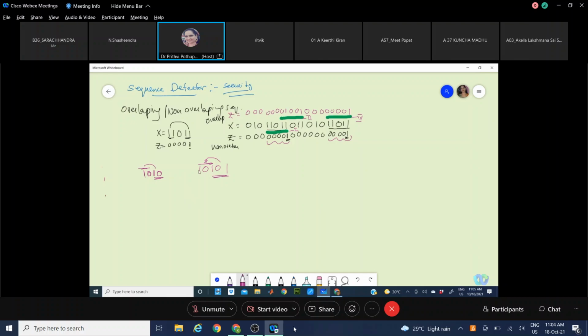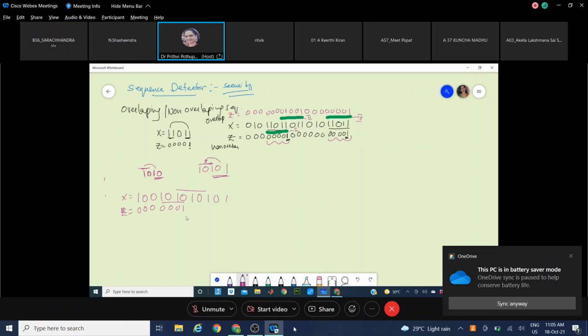101, I can take it as the first bits of the next sequence. Say for this example I take this here. For non-overlap, there won't be any problem. For overlap, we have to see, this sequence is 1 0 1 0. So 0 0 0 1 0 1 0. First set we got.